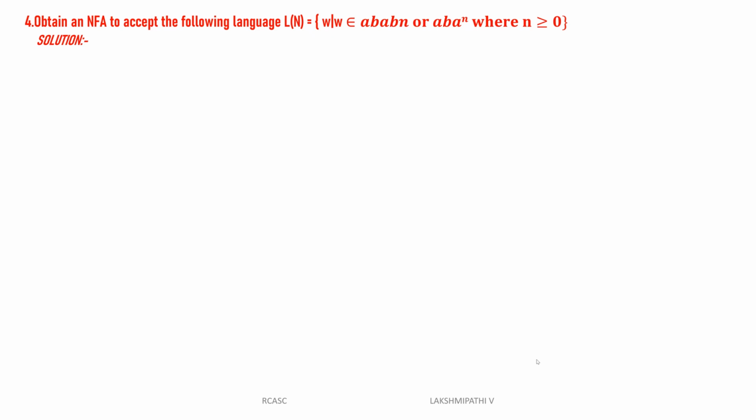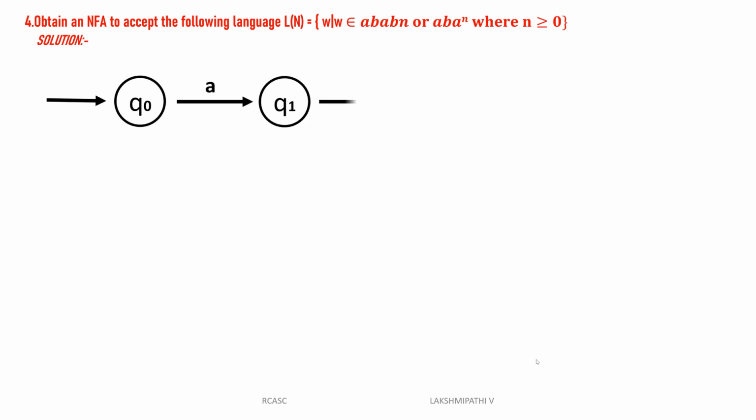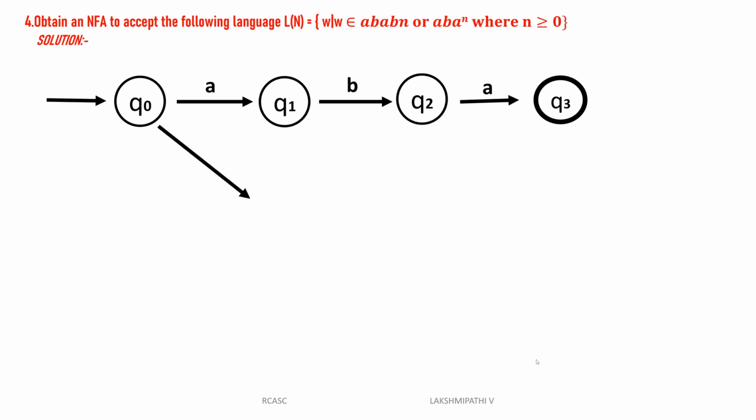Then we can start designing the NFA. Directly I can design that Q0 reads A, it will go to Q1. Q1 reads B, it will go to Q2. Q2 reads A, it will go to Q3. Then after that, many number of B's: Q3 reads B, it will be Q3 with a loop. Then once again, another one.